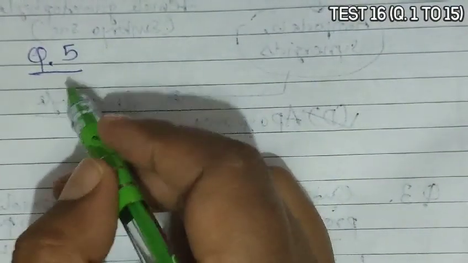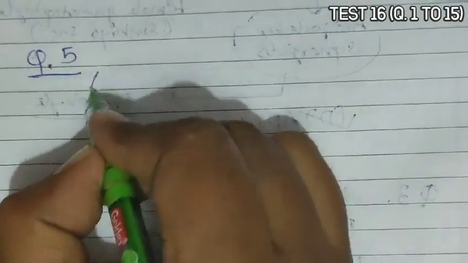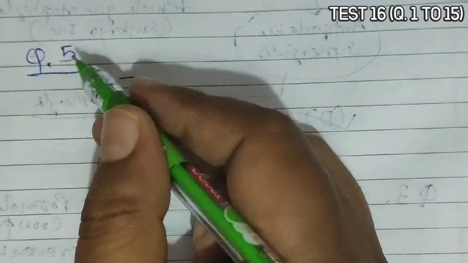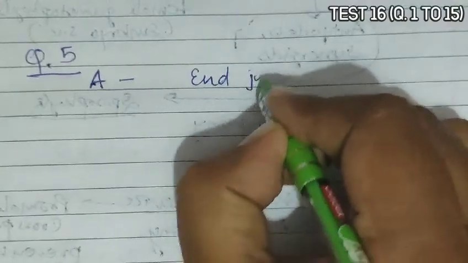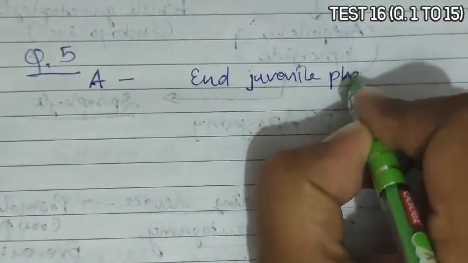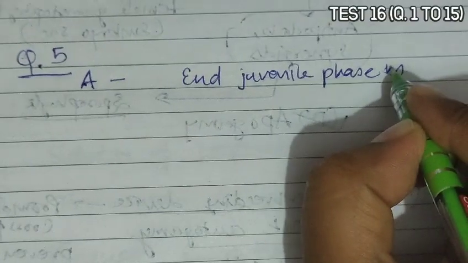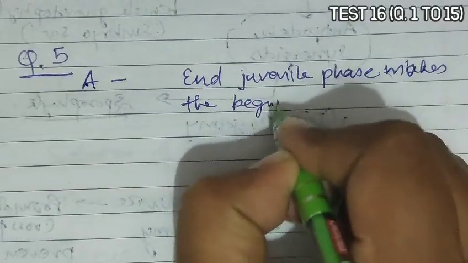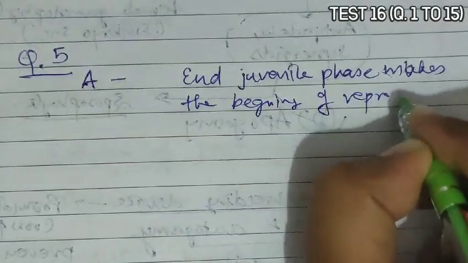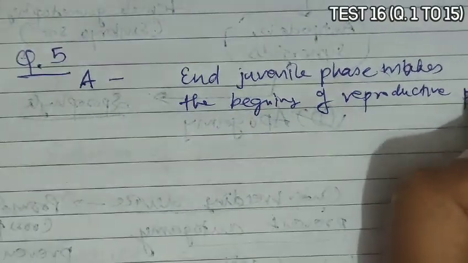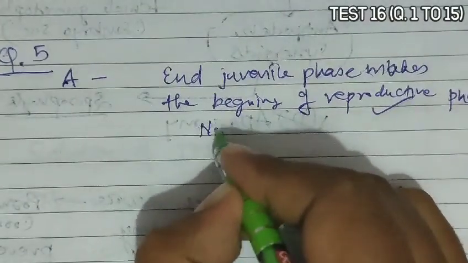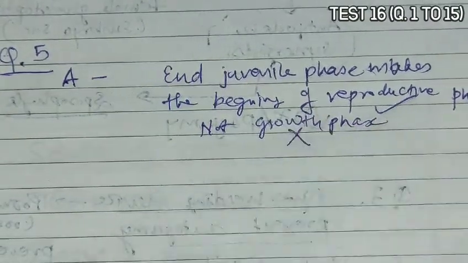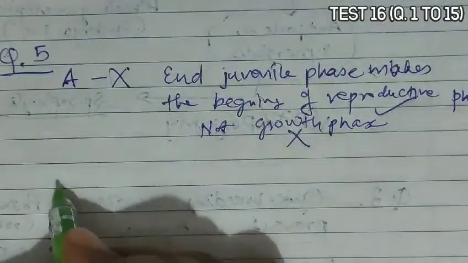Question 5. Question 5 gives an assertion and a reason. Assertion says that the end of the juvenile phase marks the beginning of the growth phase. Actually, the end of the juvenile phase marks the beginning of the reproductive or mature phase, not the growth phase, because the juvenile phase itself is known as the growth phase, so it is an incorrect statement.